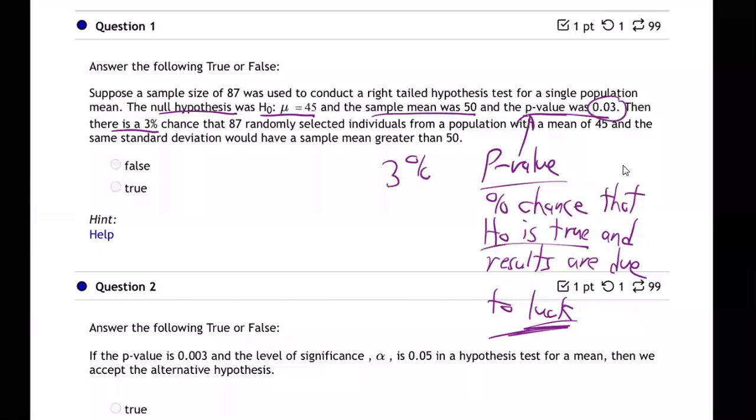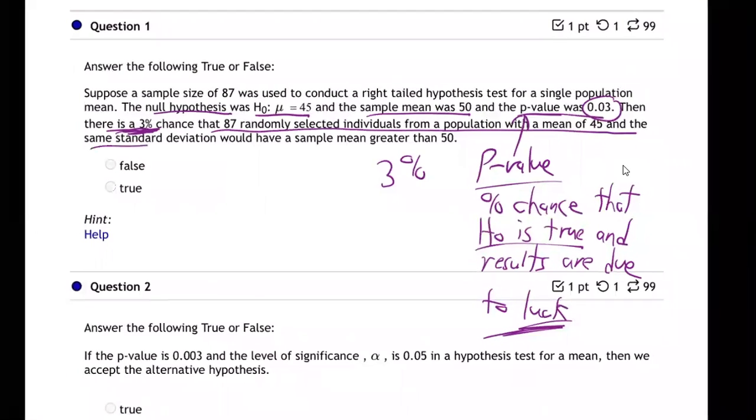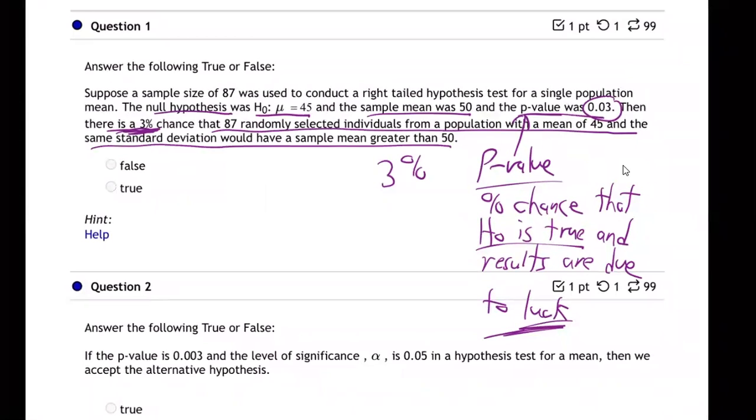So they're saying 3%. There is a 3% chance that 87 randomly selected individuals from the population with a mean of 45 and the same standard deviation would have a sample mean greater than 50. Greater than 50. Yeah, right. That's exactly true. Right? Because that's what happened, right? They got a 50. The mean was 50. And don't be hung up by the greater than. It means 50 or greater. It's basically the same thing.